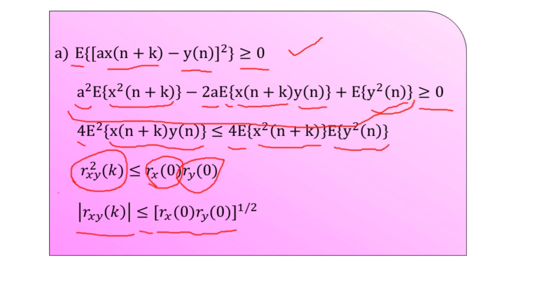This is nothing but the first inequality in the problem statement, which we had to prove. So from this first equation that we have taken, we can prove this one. So this is nothing but the solution to part A of this problem number 6 here. Now moving further to have proof of the second inequality here.